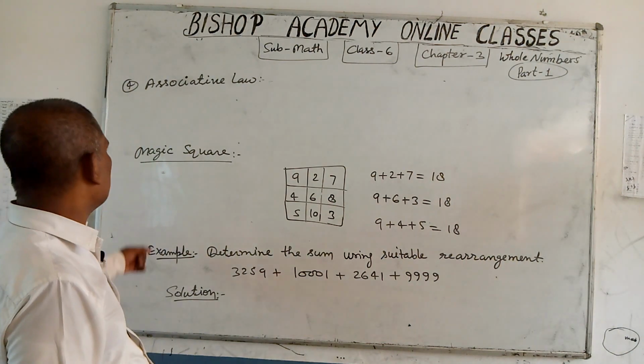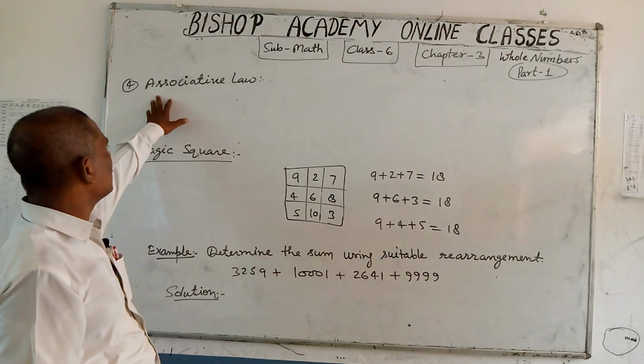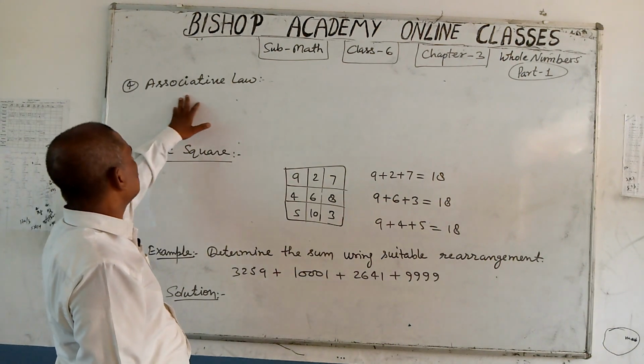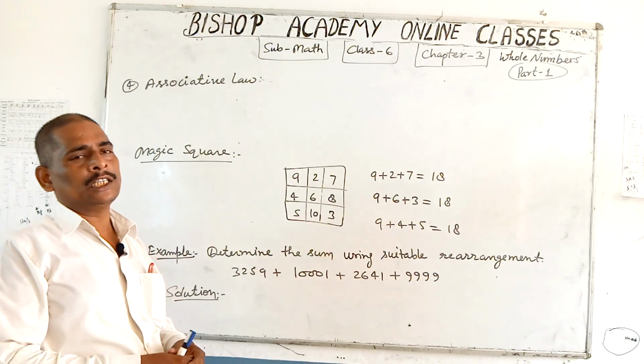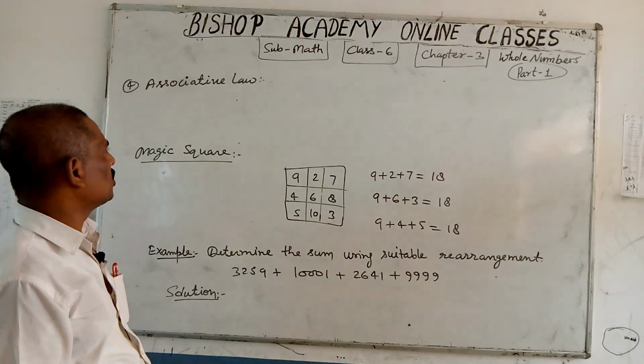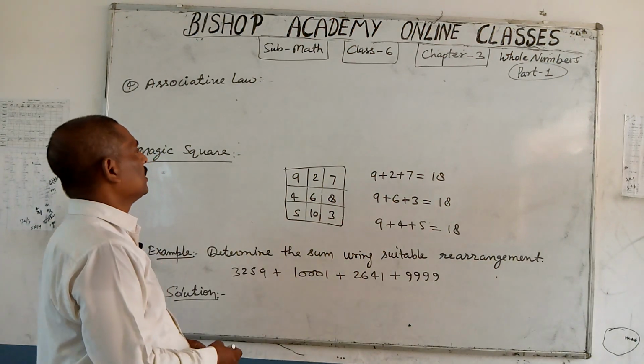Dear student, now understand the next property, that is associative property or associative law under addition for whole numbers.